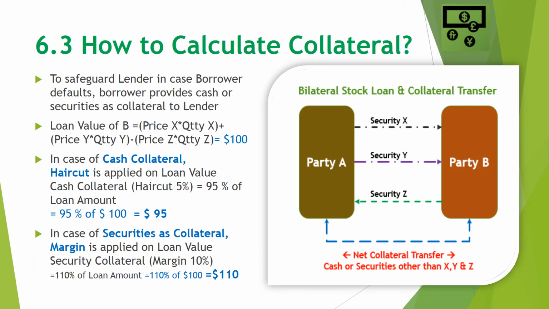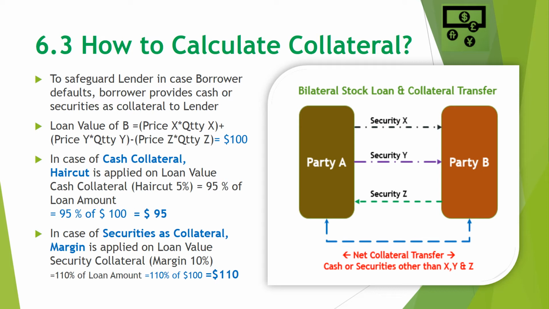So now the loan value of party B will be calculated as price of security X multiplied by quantity of security X, plus price of security Y multiplied by quantity of security Y, minus price of security Z multiplied by quantity of security Z. Let's assume that this value becomes 100, then the loan value of party B is $100.